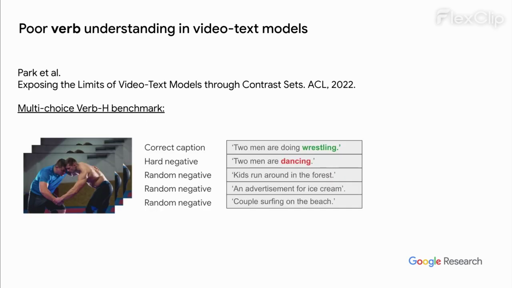Park and co-authors showed this problem persists in video language models by proposing the multi-choice Verb-H benchmark with hard verb negatives. We will make use of this dataset for evaluation in the following slides.